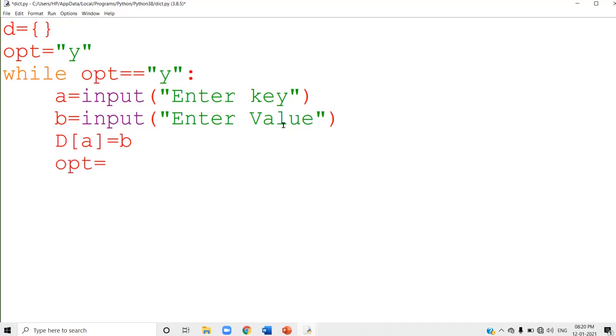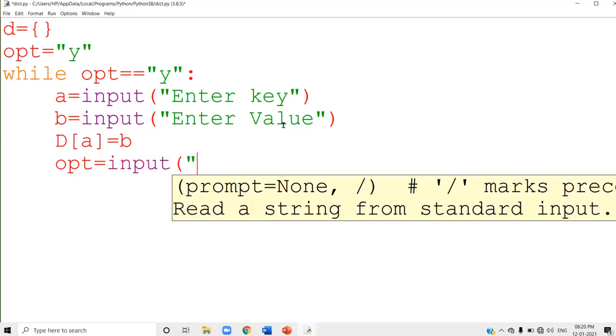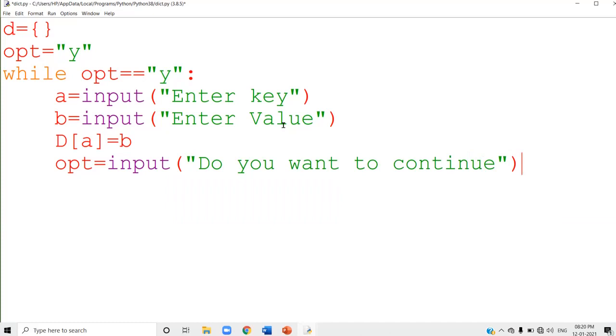Next I am going to ask the user, do you want to continue? Input, do you want to continue? If you are saying yes, that will be repeated. Otherwise, it will stop the execution. Now, after that, I am going to print D. Just check it and run this program.